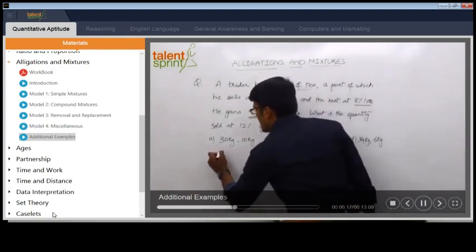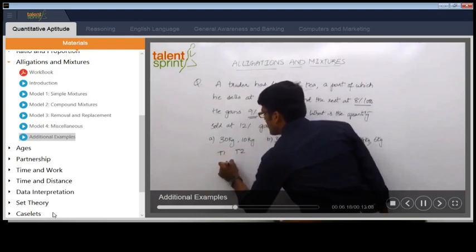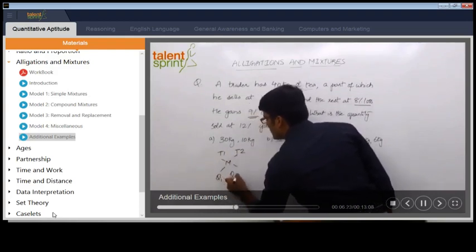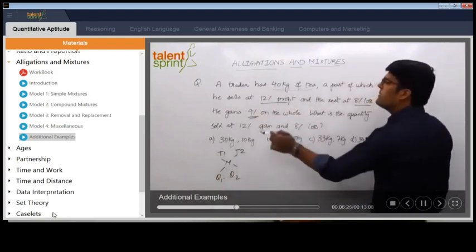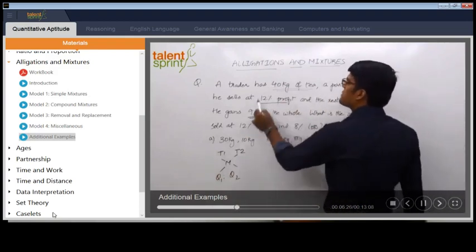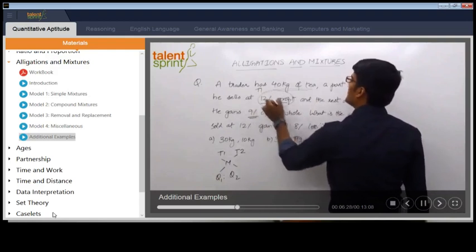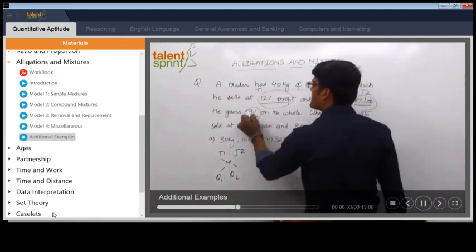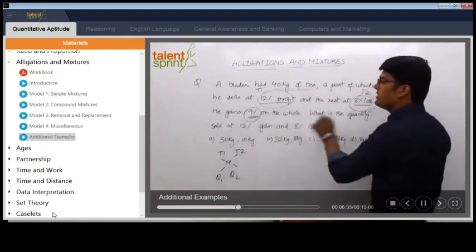Generally, what do we do? See, type 1, type 2, mixture. You write in this form. When you take the cross differences, you will get Q1 is to Q2. The same thing has to be done here. Type 1 is nothing but that part which was sold at 12% profit. This is type 1, let's say. The rest is type 2, 8% loss. The mixture, 9% profit. So we have to substitute these values here.